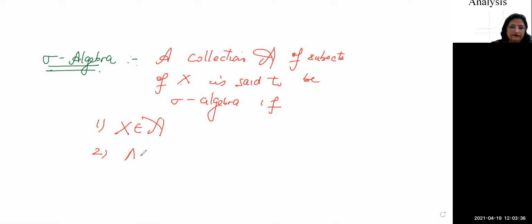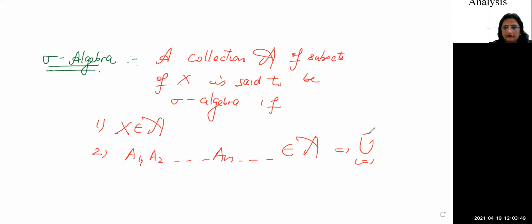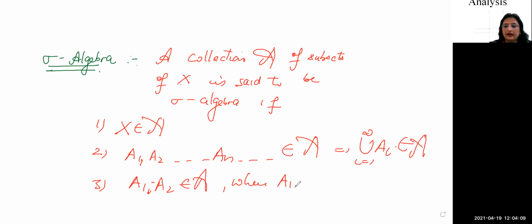Number two, if we have A1, A2 and so on, an infinite collection of sets, coming from the collection A, then their union, i running from 1 to infinity, A_i, belongs to the sigma algebra. Number three, if the two sets A1 and A2 belong to A, then their difference also belongs to the collection, where A1 and A2 are coming from the collection A.